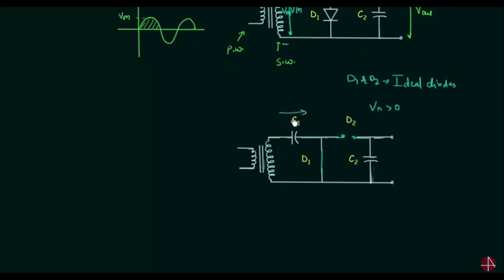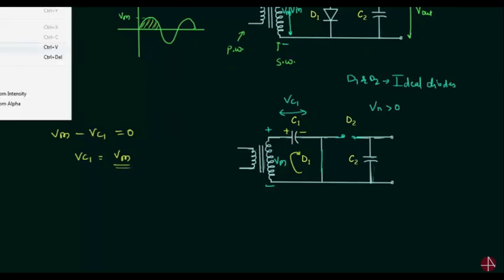We have to find the voltage across capacitor C1, and let's call it Vc1, plus minus Vm. I will use Kirchhoff's voltage law to obtain the voltage across capacitor C1. Vm minus Vc1, this is the polarity of voltage Vc1, equal to 0. So Vc1 is simply equal to Vm. So during this positive half cycle, capacitor C1 will be charged to voltage Vm.